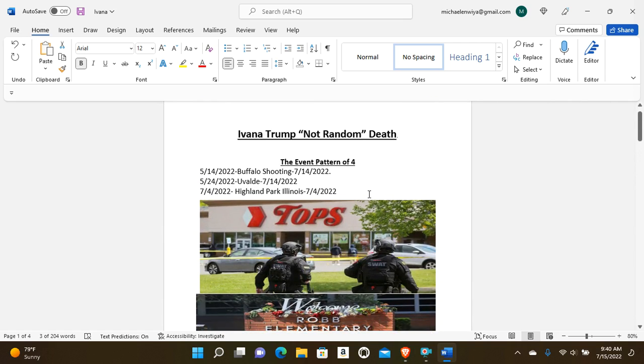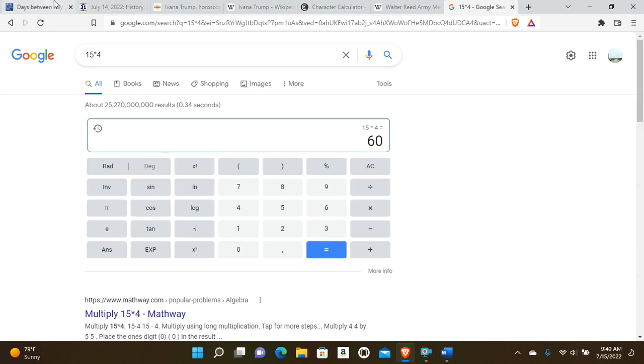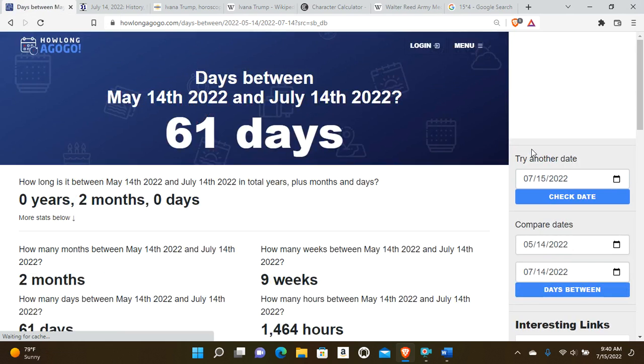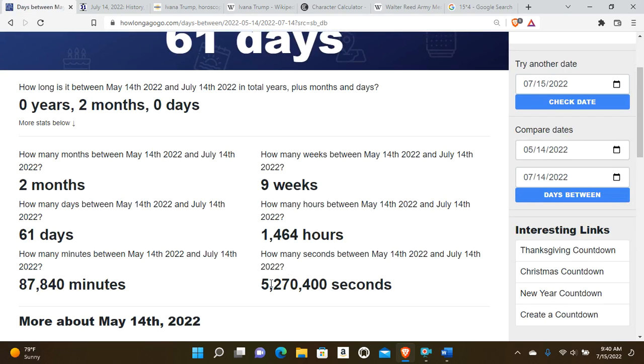Here's a look at the pattern of the 4. Her death was on the 14th. The Buffalo shooting just magically came on a 14th date. Here's a look at the Buffalo shooting to the date of her death. Now there it is. The Buffalo shooting was on exactly 5/14, and she just died on 7/14. The Highland Park shooting was on the 4th day.